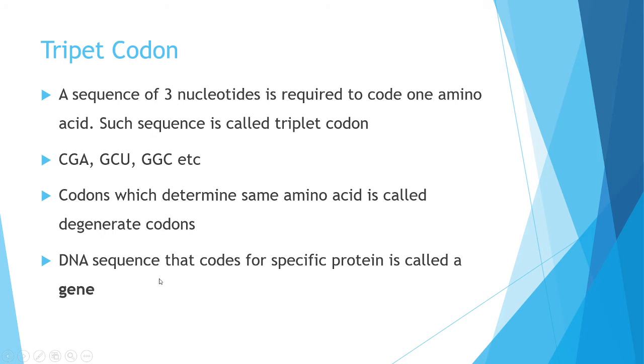And a DNA sequence that codes for a specific protein is called a gene. You have heard about what a gene is. A gene is a DNA sequence that codes for a specific protein. So it is very important to know what a gene is and what a triplet codon is.